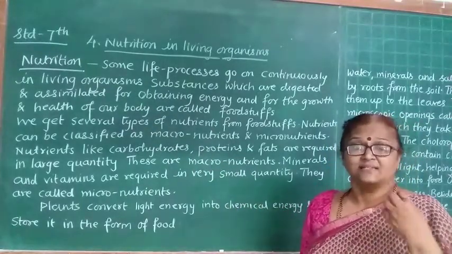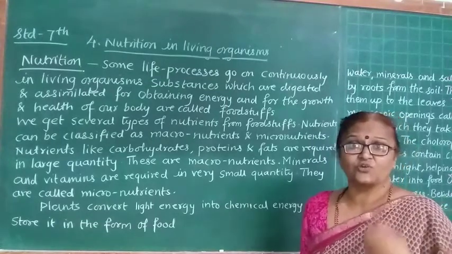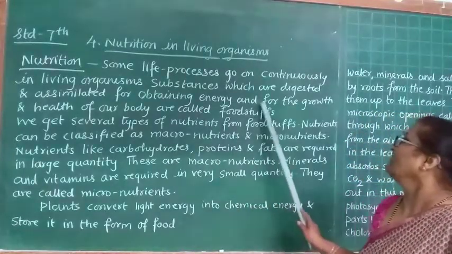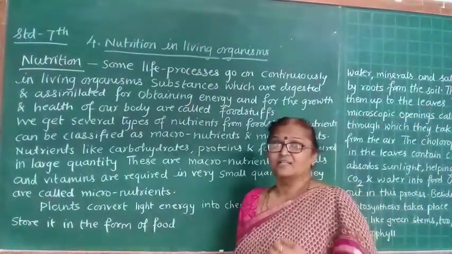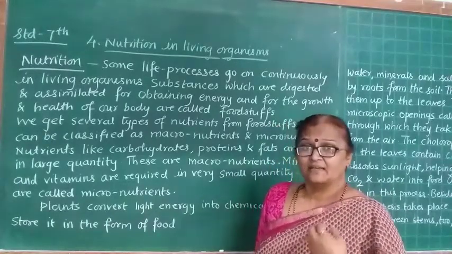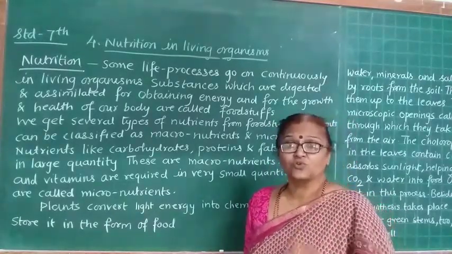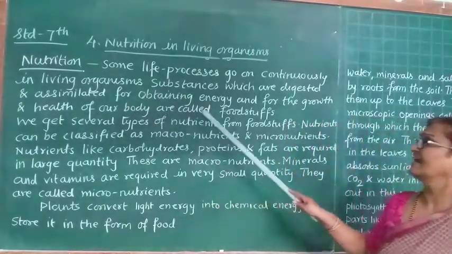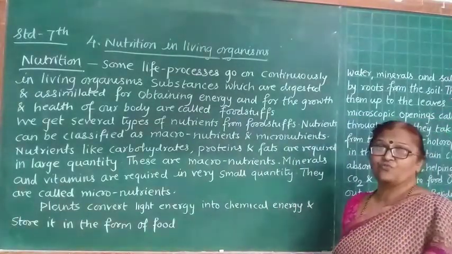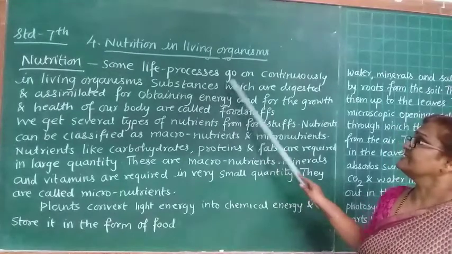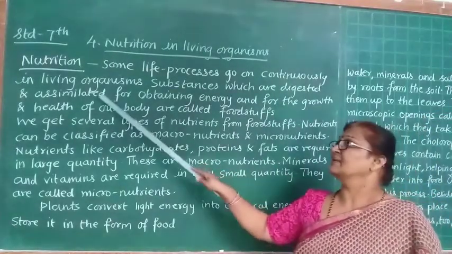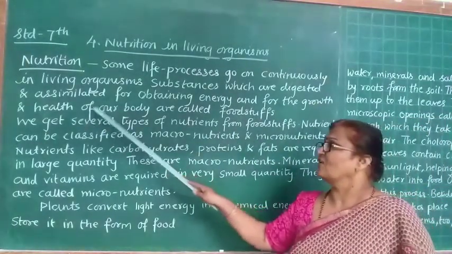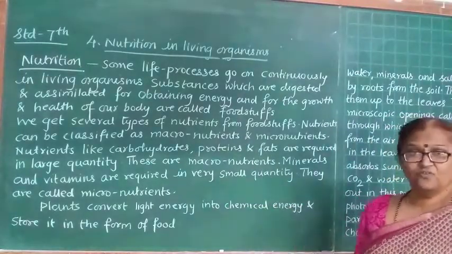So these substances are digested or assimilated for obtaining energy and for the growth and health. This is also helpful for the growth of the body, or to keep our body's health in good condition, and these are called foodstuffs. So foodstuffs are the substances which are digested and assimilated for obtaining energy and for the growth and health of our body.